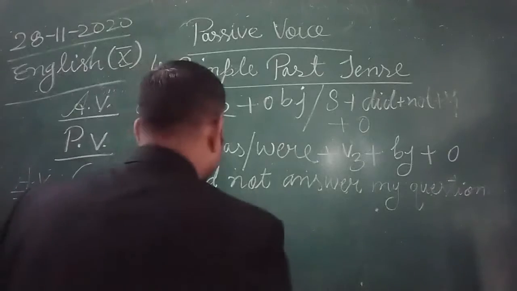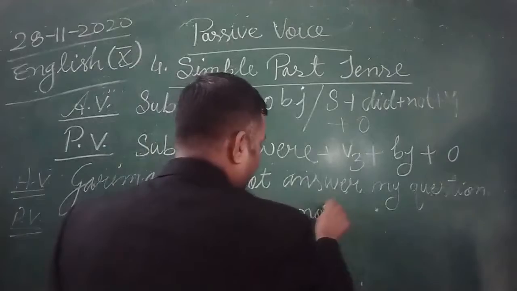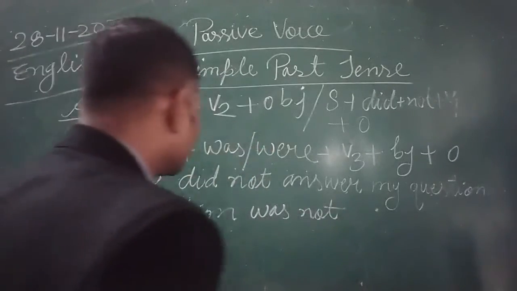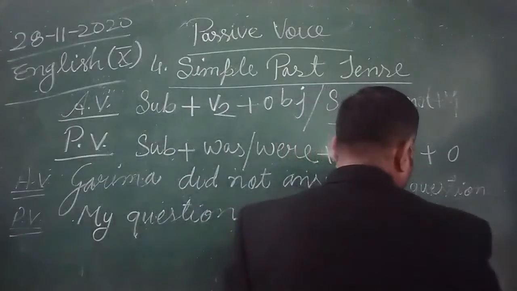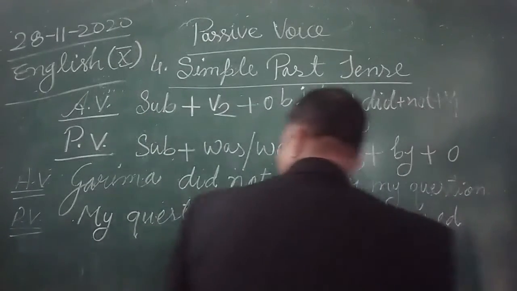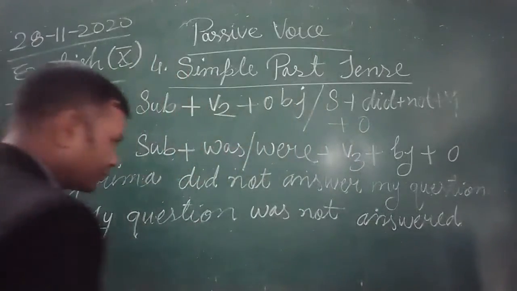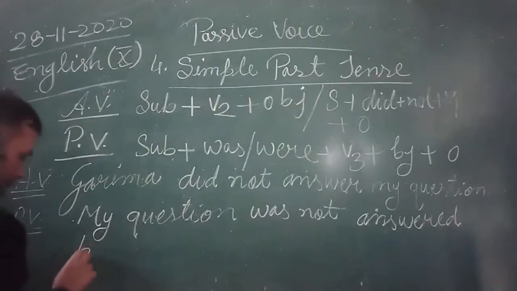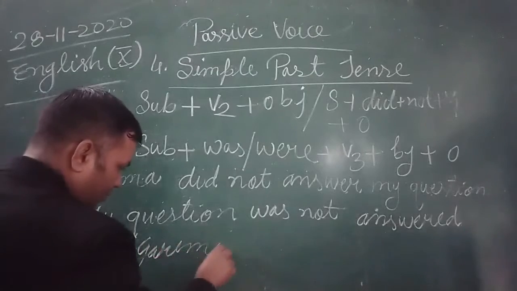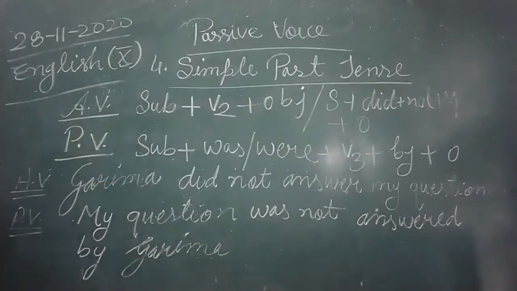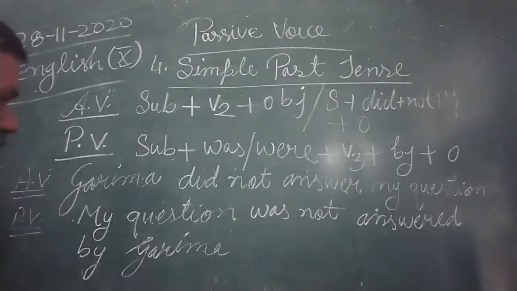So my question was not answered by Garima. Okay. My question was not answered by Garima.